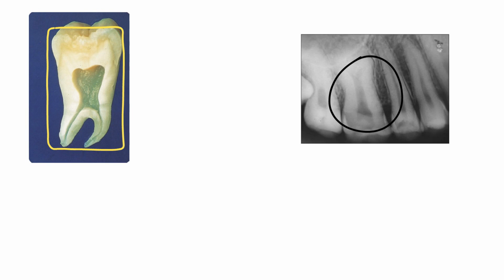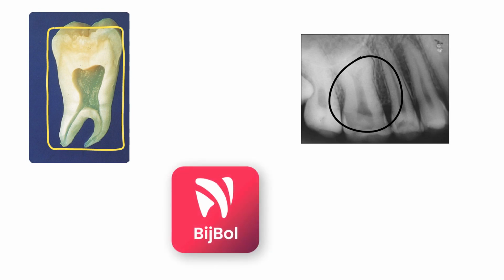These are the various features of taurodontism, and this marks the end of developmental disturbances affecting the size of the teeth as well as the shape of the teeth. The other developmental disturbances, which affect the number of the teeth as well as the structure of teeth, will be dealt with in another video.